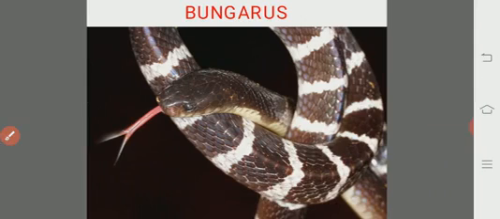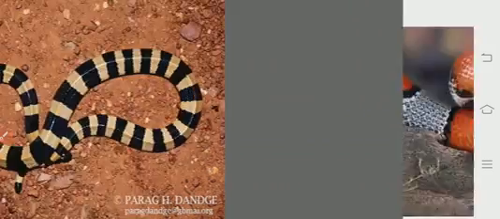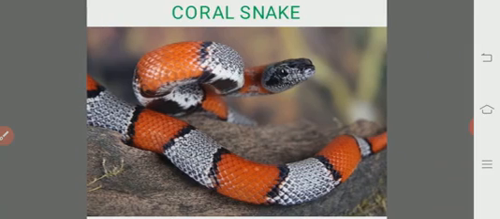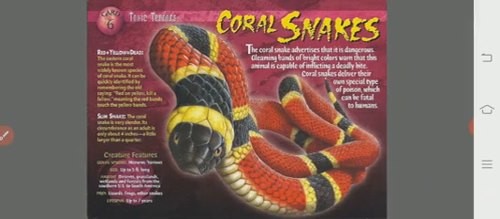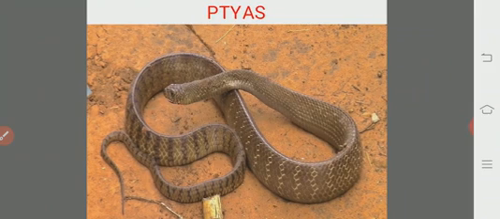So this is the Bungarus, banded krait. It is highly poisonous. The poison of the Bungarus is 14 times more poisonous than the cobra's poison. Bungarus fasciatus, Bungarus caeruleus, banded krait. This is the coral snake, usually found in America. Coral snake, deadly poisonous.